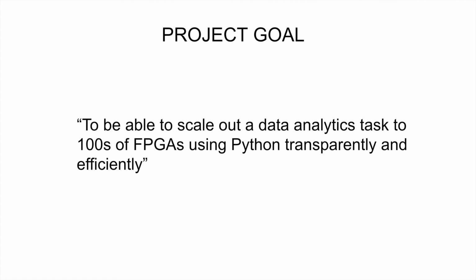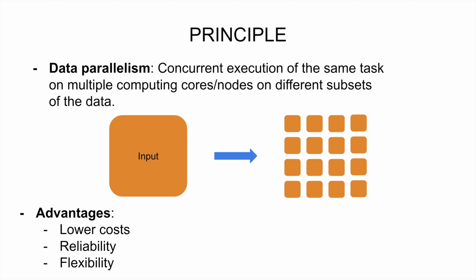The aim of this project is to build a framework to allow any data analytics task to be scaled across hundreds of FPGAs using Python. This is achieved using the principle of data parallelism, where we split up our input dataset into partitions and perform analysis on these simultaneously. This helps us in preventing over-provisioning of hardware resources, reduces the risk of system failure, and provides us the ability to easily scale up or scale down our cluster.